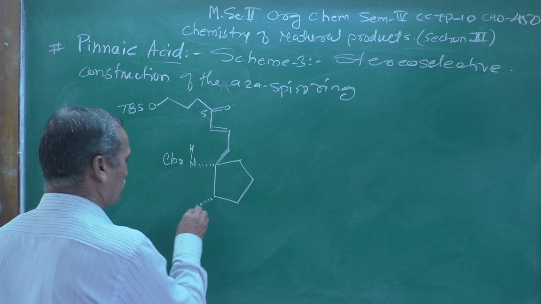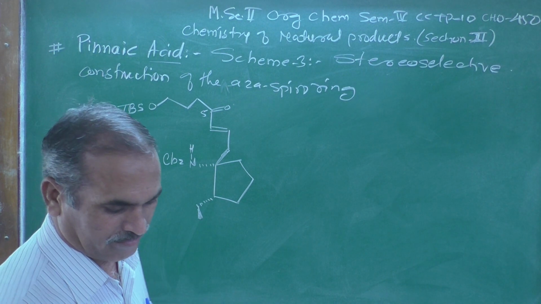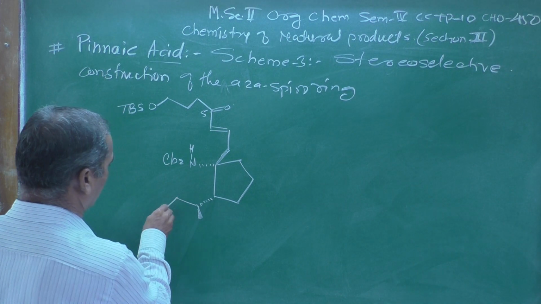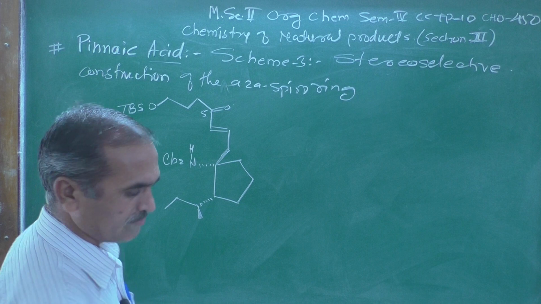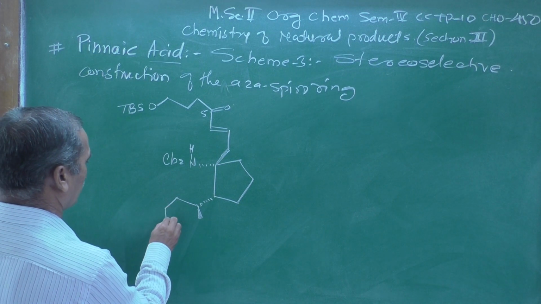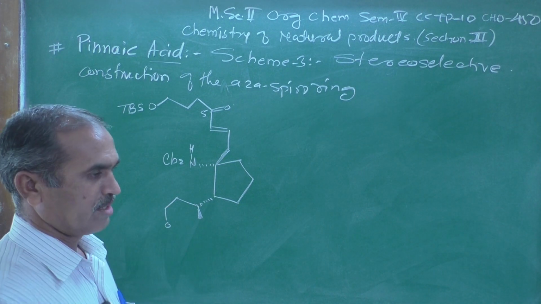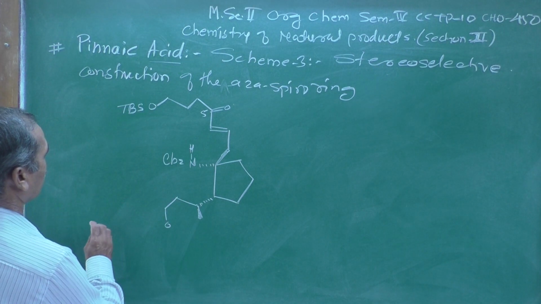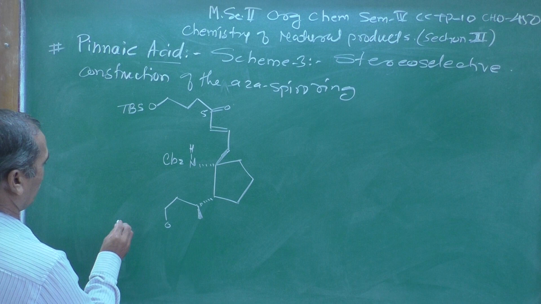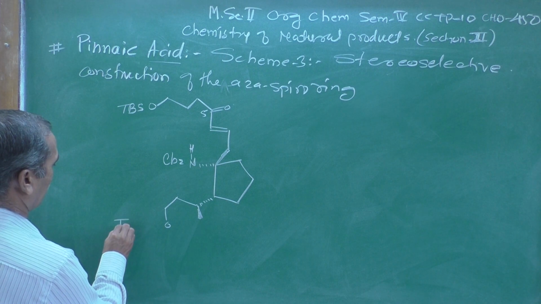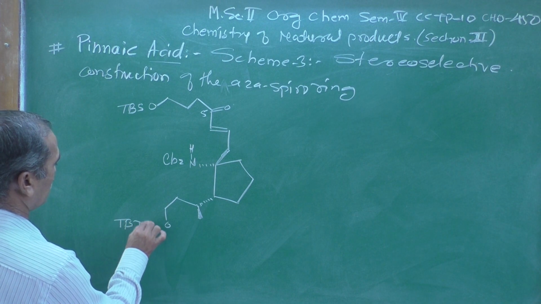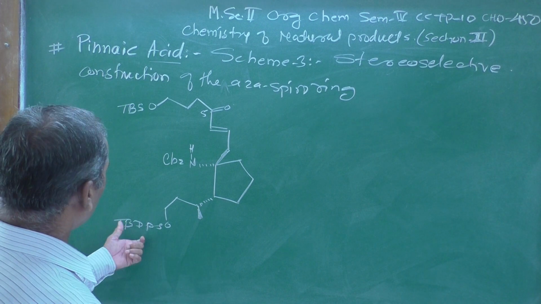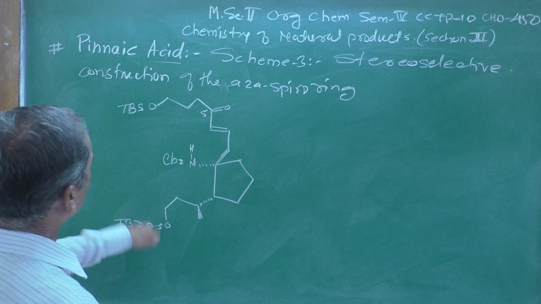Here is a methyl group denoted by this thick line, meaning projecting above the plane, and another one here, the hydroxyl group, which is selectively or specifically protected by TBDPS. It means tertiary butyl diphenylsilyl.